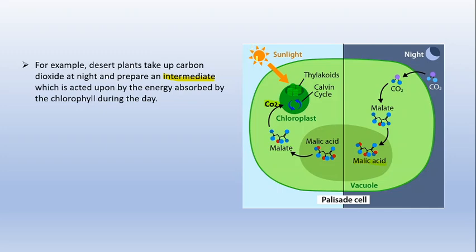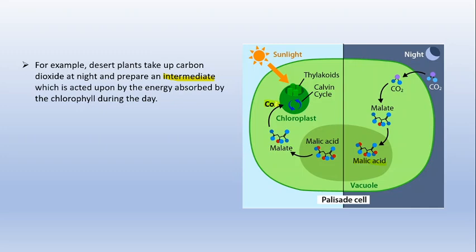And in the daytime, when the sun arrives, the sunlight is absorbed by the thylakoid, that means by the chloroplast, and that sunlight will be converted into chemical energy. That chemical energy will be used to split the water into hydrogen and oxygen, and that hydrogen will combine with this carbon dioxide and form glucose.